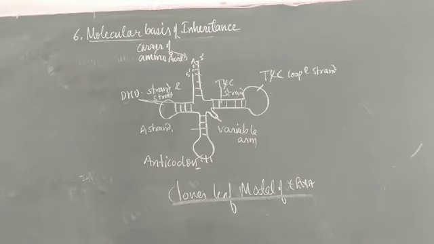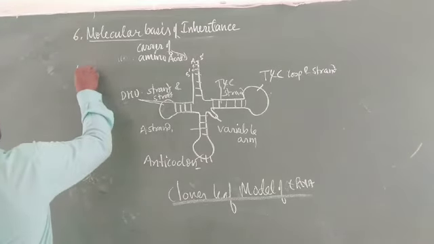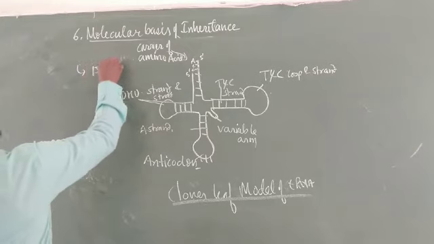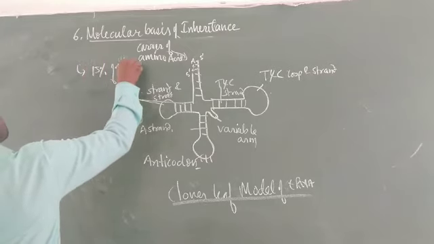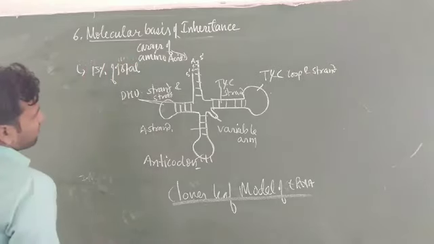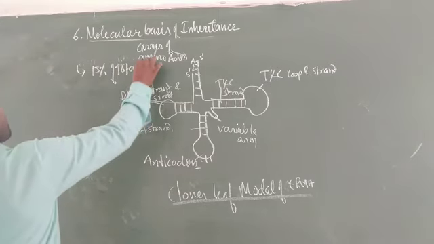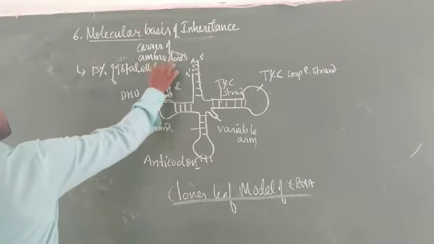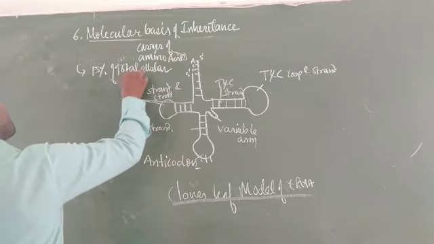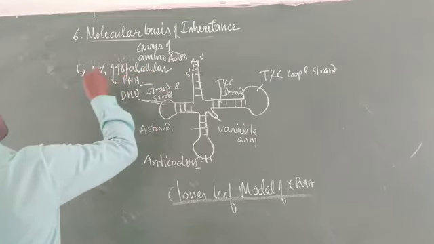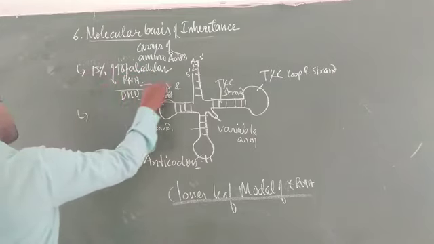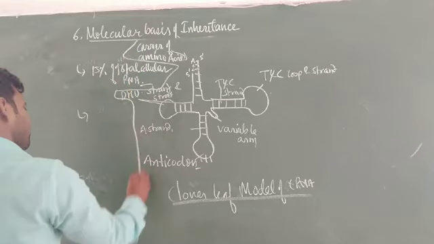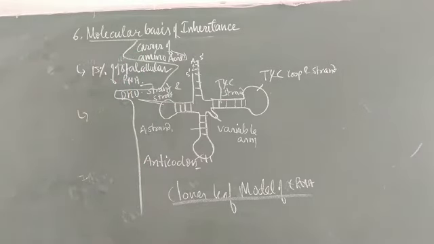Now students, tRNA forms about 15% of the total cellular RNA. After ribosomal RNA, its percentage is the maximum.